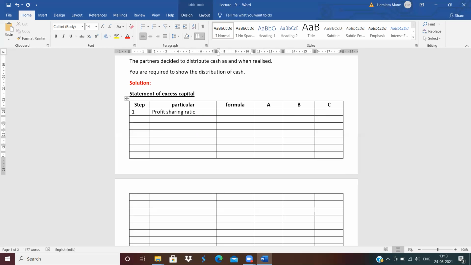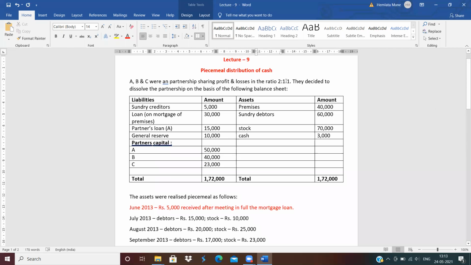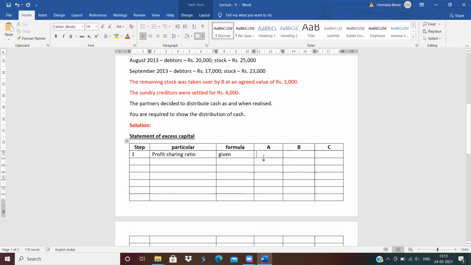See, the profit sharing ratio is already given in the question. How much is the profit sharing ratio of A, B, and C? It is 2:1:1. So write down 2:1:1. Clear? Now next, the second step.